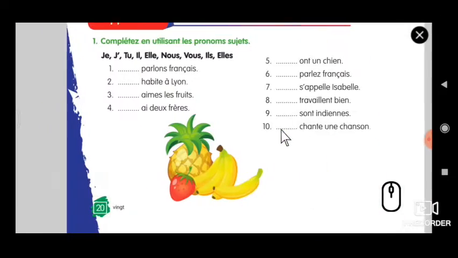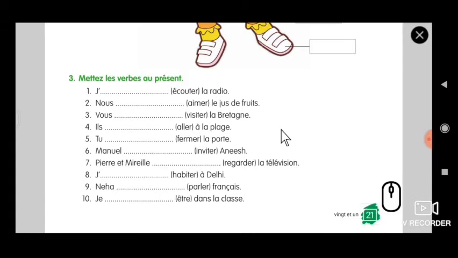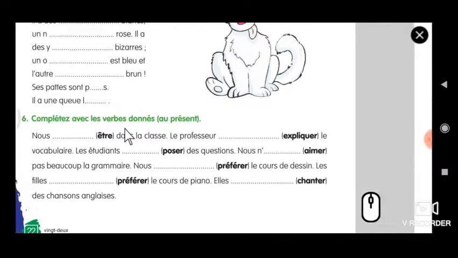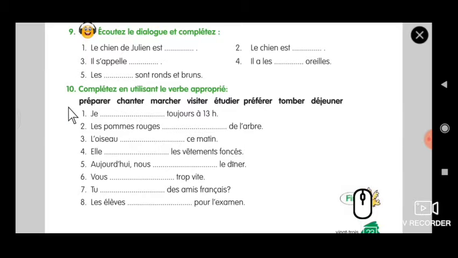Now we are going to exercise number 6. Exercise number 3 we already wrote a test, and also we have revised this on the board. Now I am going to explain exercise number 6, and I am also going to show you the answers. This will be for your online test today, but you will be doing exercise number 10. Exercise number 10 is a little difficult. You have to choose which verb goes with which line. I will help you with the first 5, and you will do the second 3.